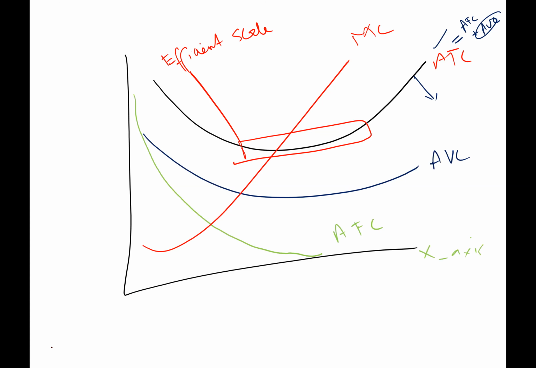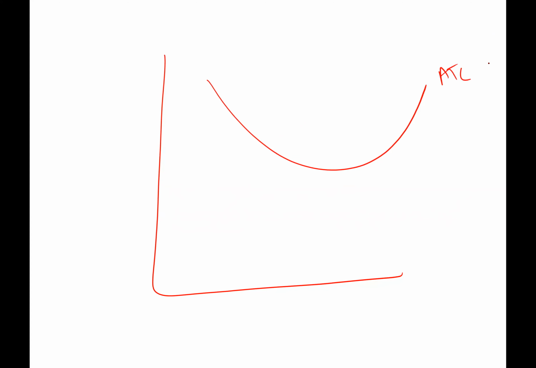Now look at the beauty of this average total cost. Let me just clear this. You can see the miracle of average total cost. This is the quantity, this is the price. If you are a layman, if you never studied economics before, you would say that the more you produce, cost will be higher, right?